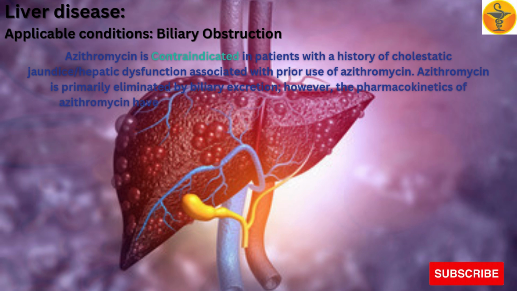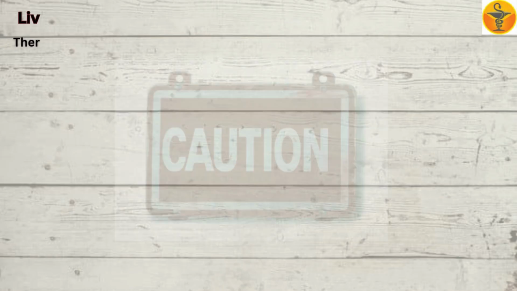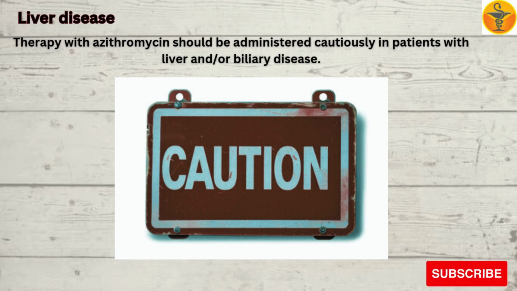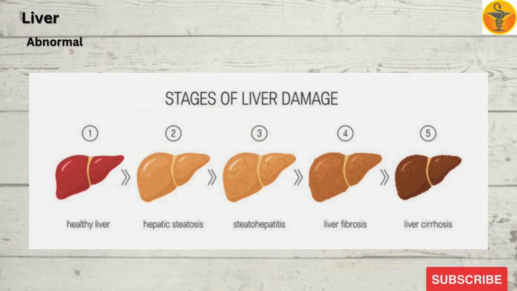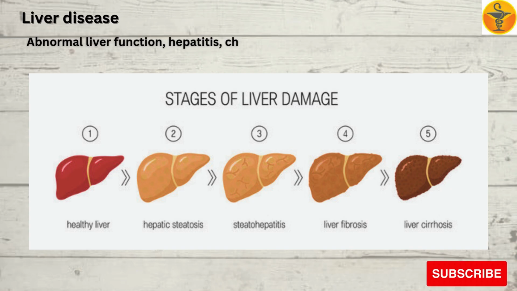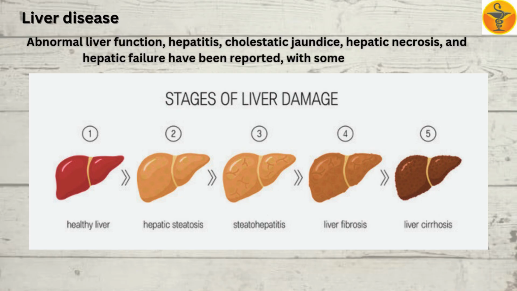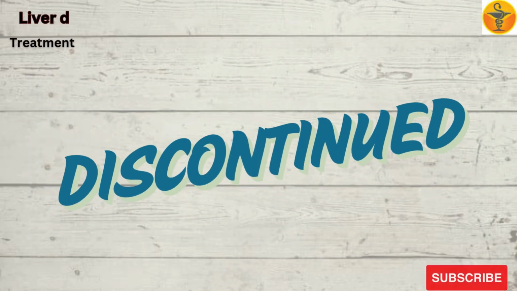However, the pharmacokinetics of azithromycin have not been established in patients with liver dysfunction. Therapy with azithromycin should be administered cautiously in patients with liver and/or biliary disease, abnormal liver function, hepatitis, cholestatic jaundice, hepatic necrosis, and hepatic failure have been reported, with some fatal cases. Treatment should be discontinued